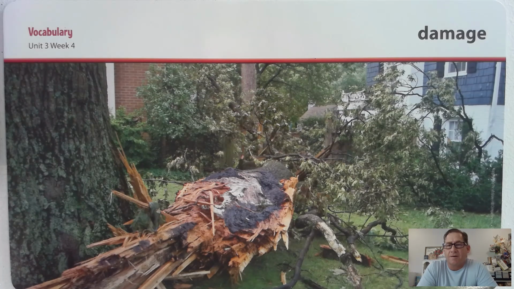The first word in our selection this week is damage. Say that word with me. Damage. Damage is injury or harm that happens to something. For example, the storm caused some damage to the tree. What kinds of damage can happen to a house?